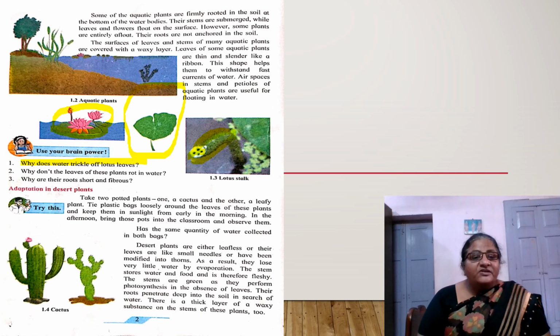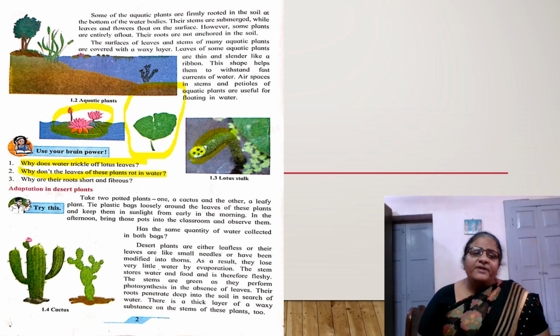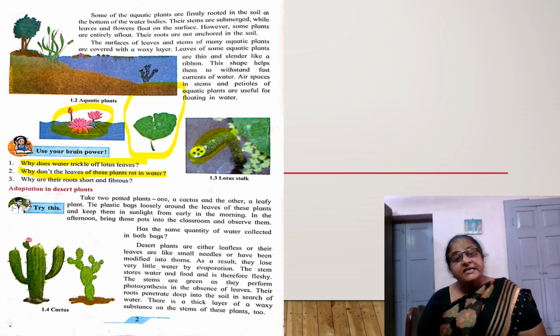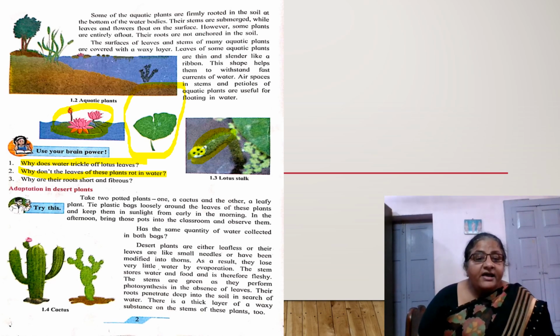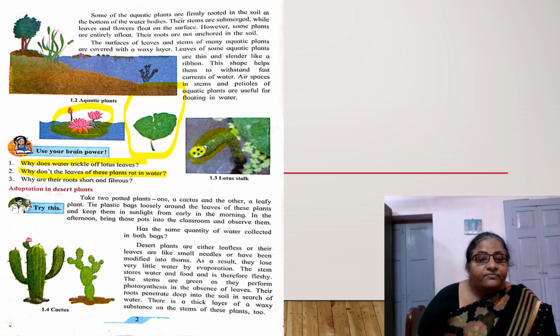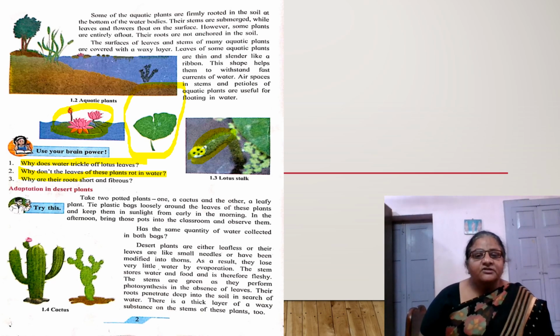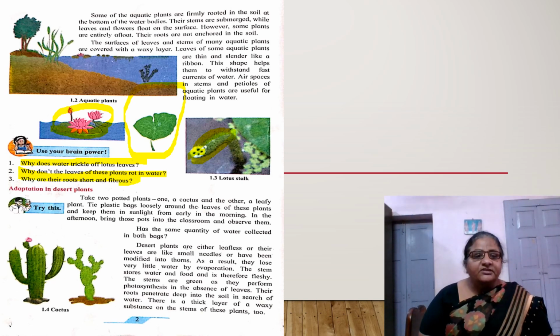Why don't these plants rot in water? Because the leaves of these plants are protected by a waxy covering. They are soapy to touch. Hence, this waxy covering prevents the plant or leaf from rotting. Why are their roots short and fibrous? To anchor the plant firmly in the soil.